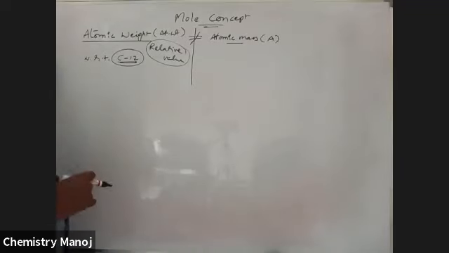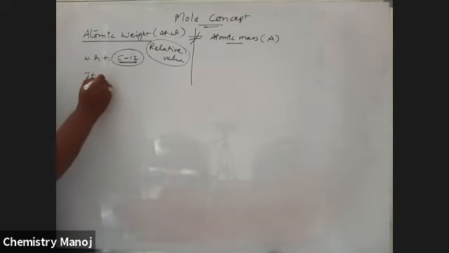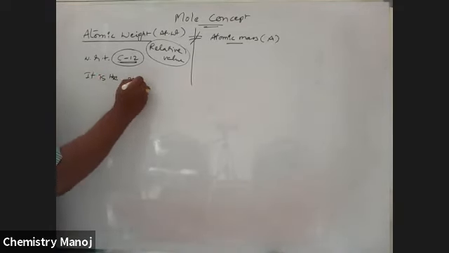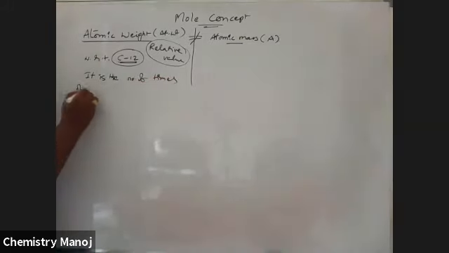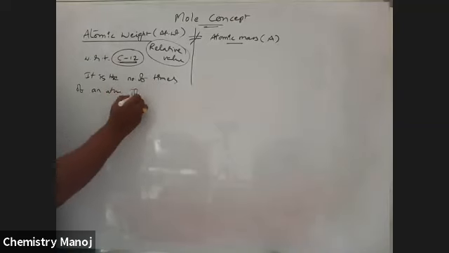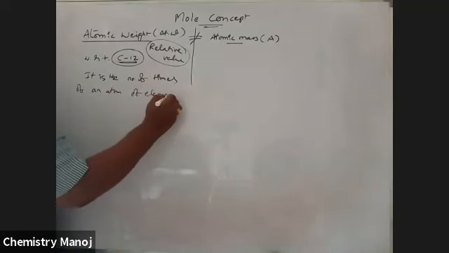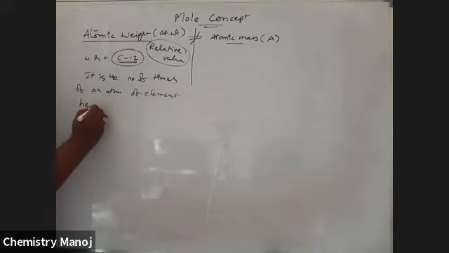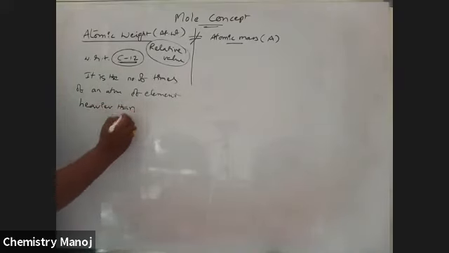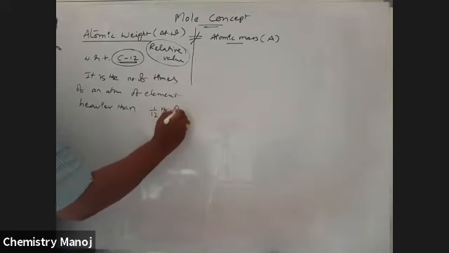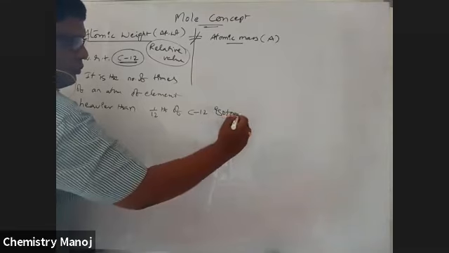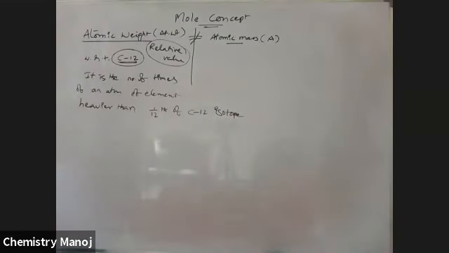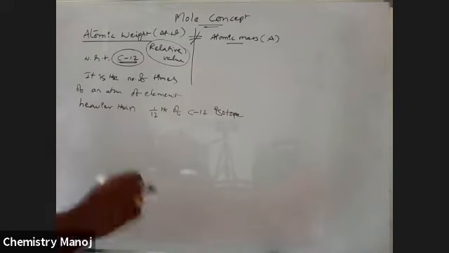Now, what is this atomic weight? Atomic weight is nothing but the number of times an atom of an element is heavier than 1/12 of the C12 isotope.